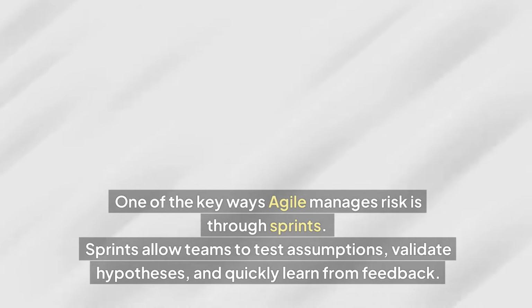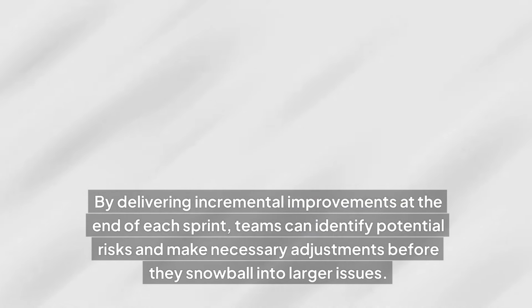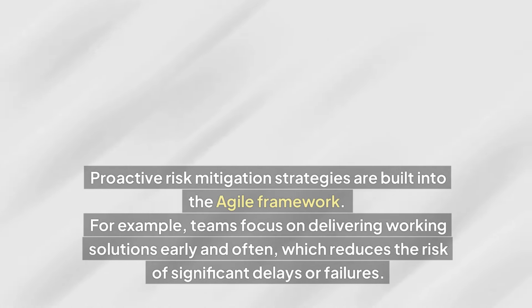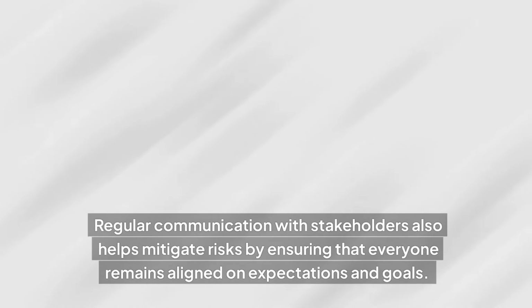Sprints allow teams to test assumptions, validate hypotheses, and quickly learn from feedback. By delivering incremental improvements at the end of each sprint, teams can identify potential risks and make necessary adjustments before they snowball into larger issues. Proactive risk mitigation strategies are built into the Agile framework. For example, teams focus on delivering working solutions early and often, which reduces the risk of significant delays or failures. Regular communication with stakeholders also helps mitigate risks by ensuring that everyone remains aligned on expectations and goals.